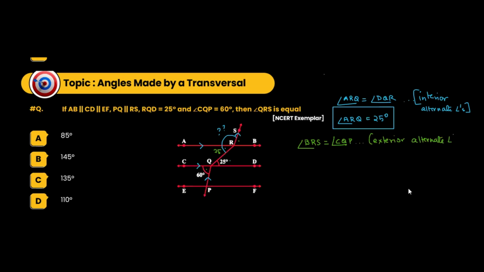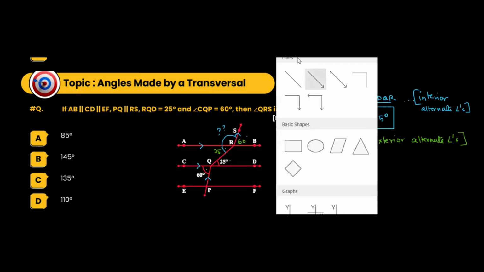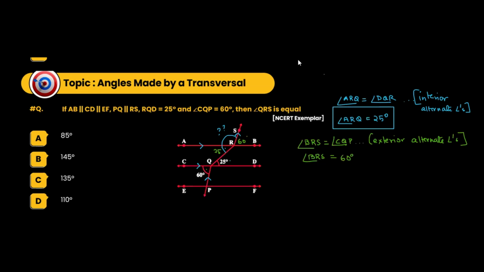So the value of BRS becomes how much? CQP is 60 degrees. So this is becoming 60 degrees.